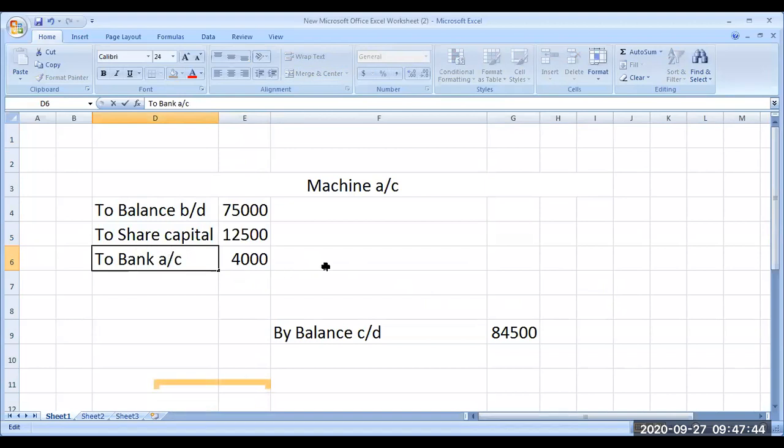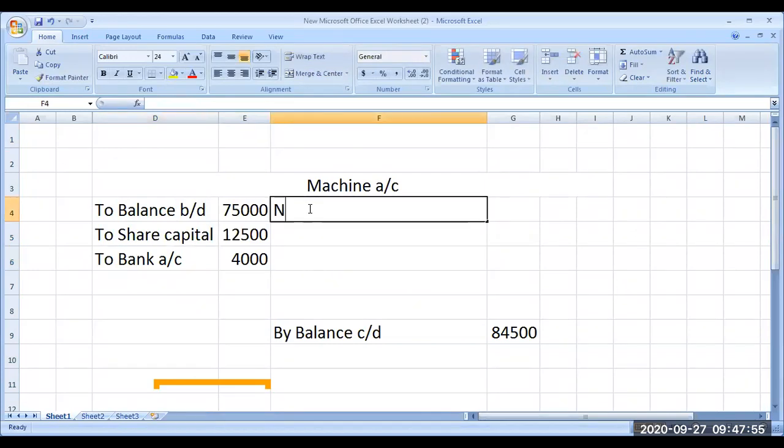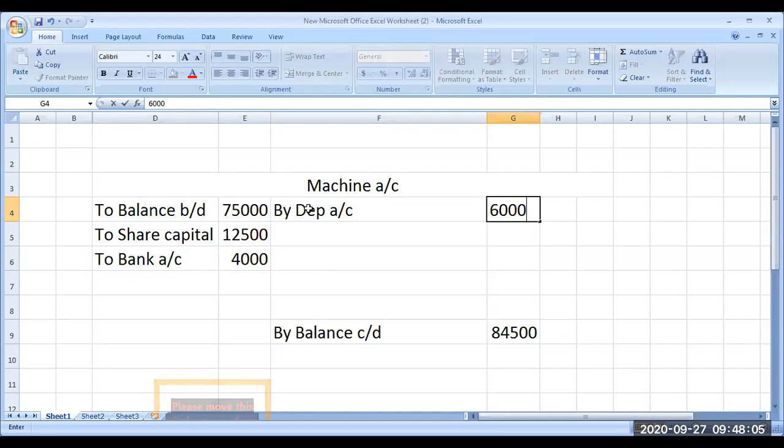And then is anything else there? Depreciation. Yes, depreciation is there, given in the question as rupees 6,000. Look at adjustment number D. They are telling depreciation written off on machine is 6,000. Depreciation account on machine is 6,000. And then one more piece of information: loss on sale of machine is 100 rupees.